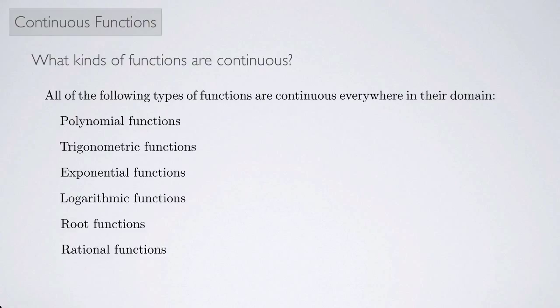And again, the "in their domain" part is the key part here. We know that rational functions sometimes could have vertical asymptotes, and they would not be continuous at places like that. But they are continuous everywhere in their domain.